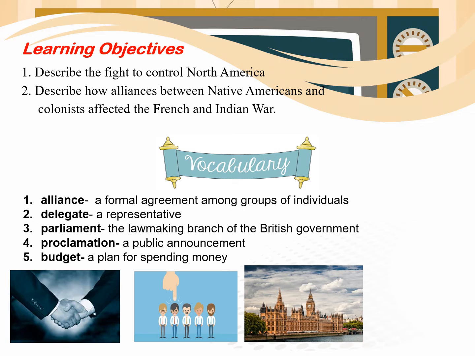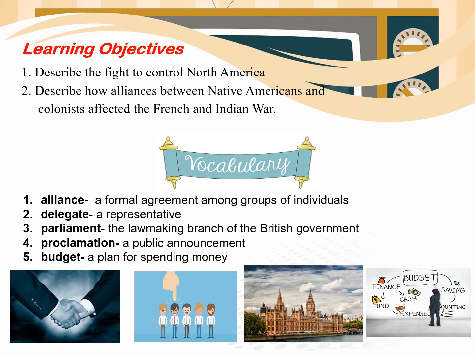And number 3, we have the word parliament. It is the lawmaking branch of the British government. In the government of the United States, it is one of the 3 branches, and it is called legislative, which is also the lawmaking branch of the government. Number 4 is proclamation.